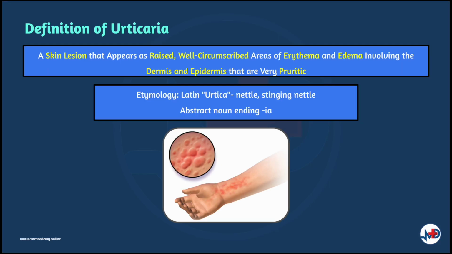Let's get started. Urticaria is a skin lesion that appears as raised, well-circumscribed areas of erythema and edema involving the dermis and epidermis that are very pruritic. Urticaria originates from the Latin word urtica, which stands for stinging nettle.